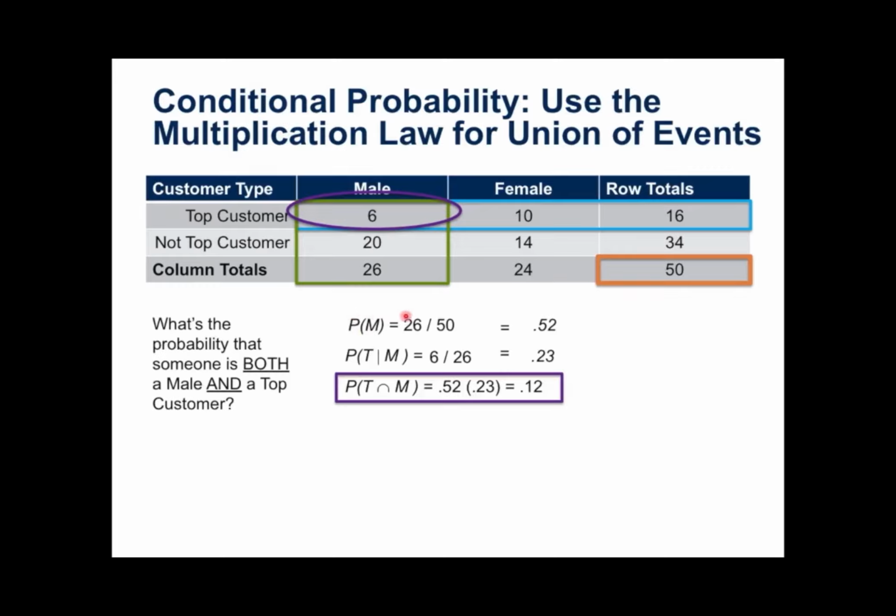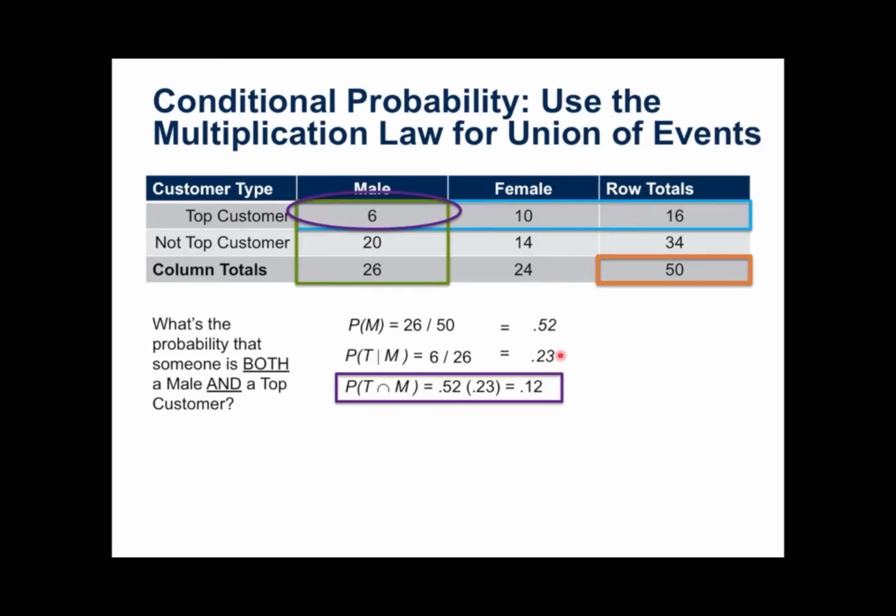We've actually figured this out before. It's 26 out of 50. There's our 0.52. We looked at this earlier. 26 out of 50 is the probability in the sample of being male, not female. And the total probability of being a top customer given male, we had seen that earlier. We know that is 0.23. We just calculated that in a prior slide.